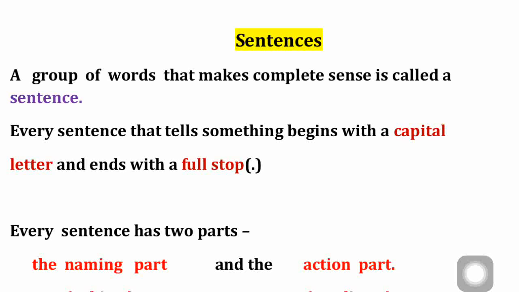Many children forget to keep a full stop and just continue with writing. So once you complete one sentence, you have to put a full stop. Then again, when you're continuing with the next sentence, after the full stop, you have to start again with a capital letter. These are the basic rules which we have to follow. So for our standard, we will be learning how to write a meaningful sentence and the basic rules. We will not go deeper into this. That you will be learning when you go to higher classes.